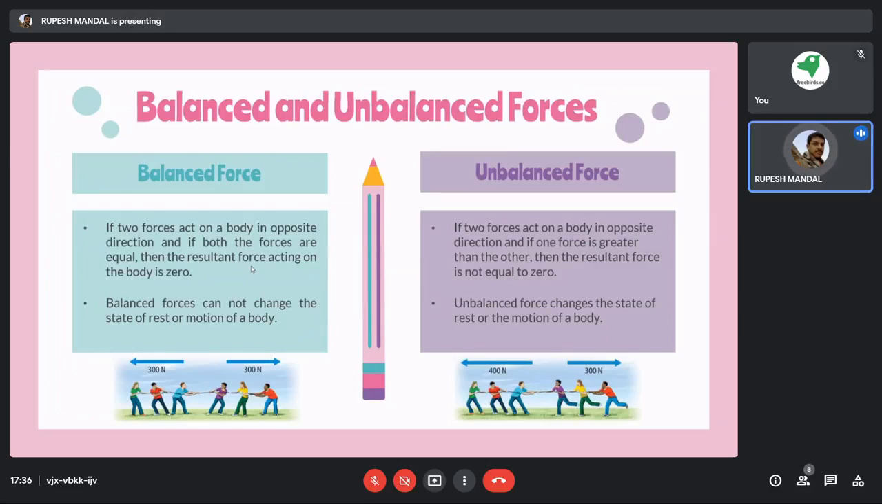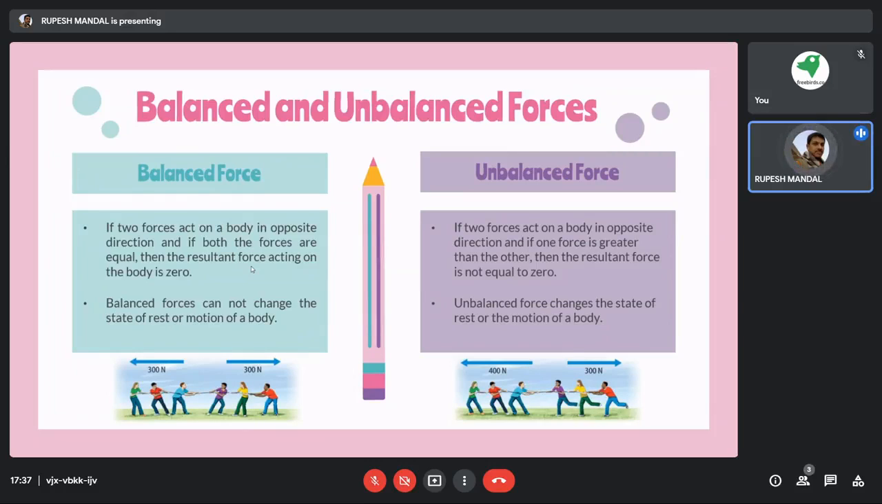In the picture you can see that three people are there, six people are there. They are pulling a rope. Now, if from both sides they are applying the same amount of force, in that case we can say both teams will be in the same position. So this kind of force is called balanced force.